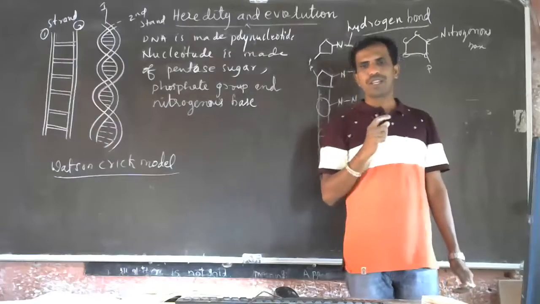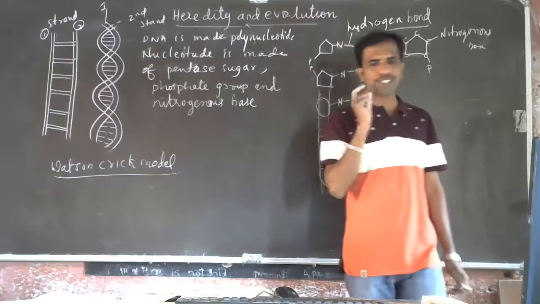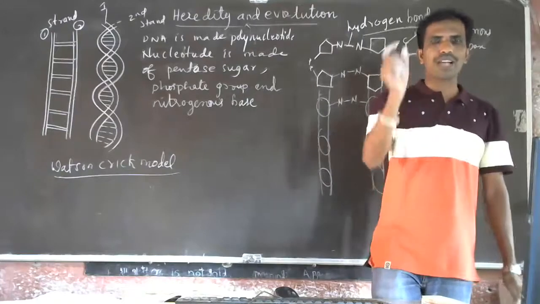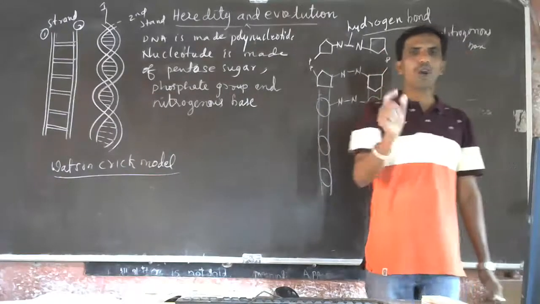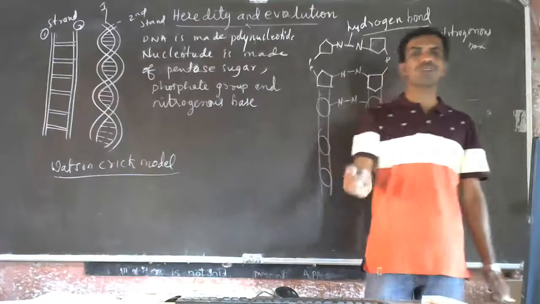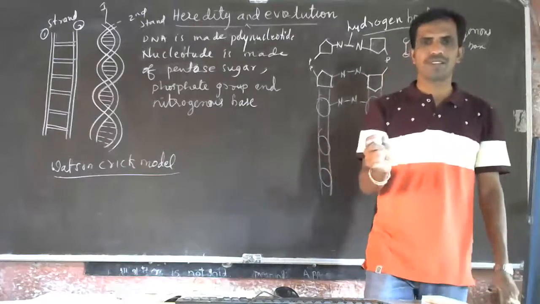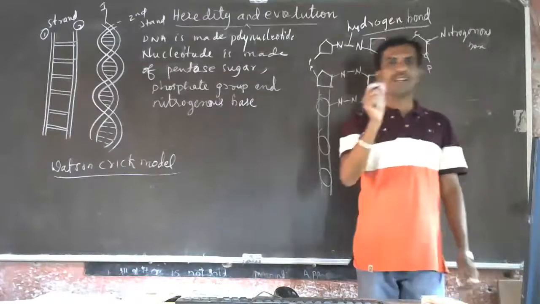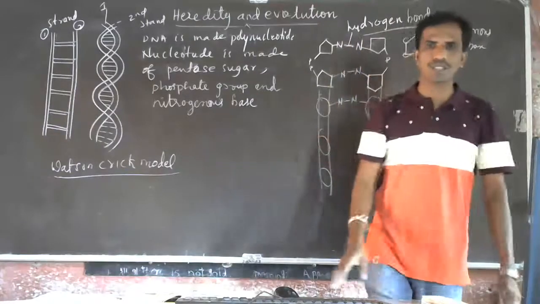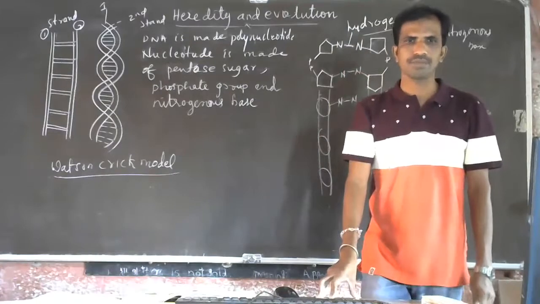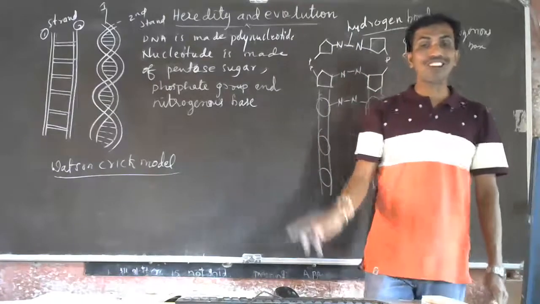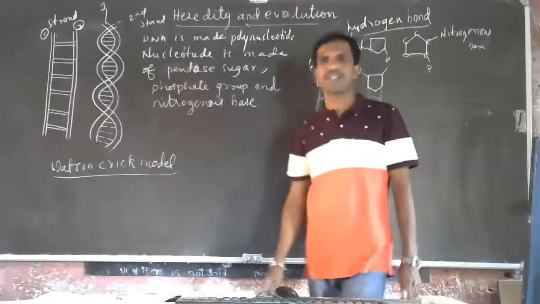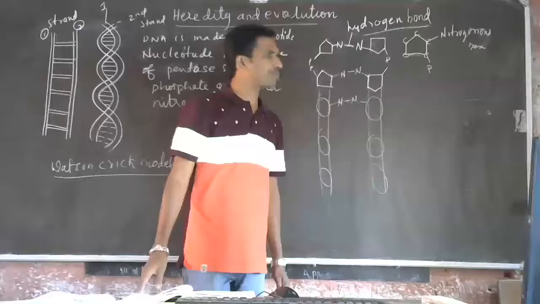Hope you understood. If a human cell has 46 chromosomes, and that cell is going to divide, it has to produce exact copies of DNA. Another 46 chromosomes have to be produced by that cell to ensure the equal division of the chromosomes to the daughter cells. Understood? That is called DNA replication. Write it down if you need it.